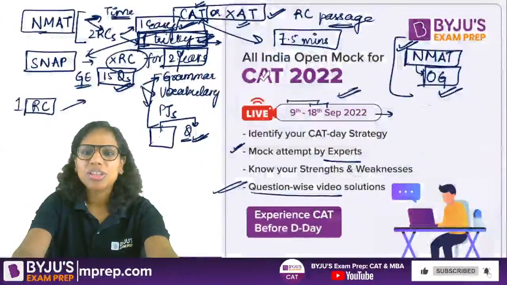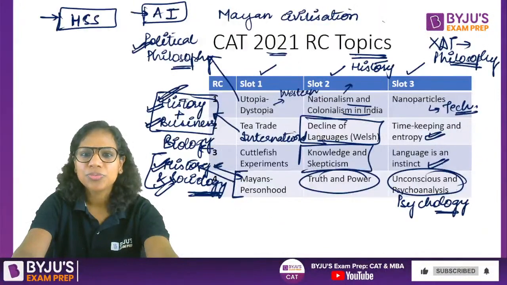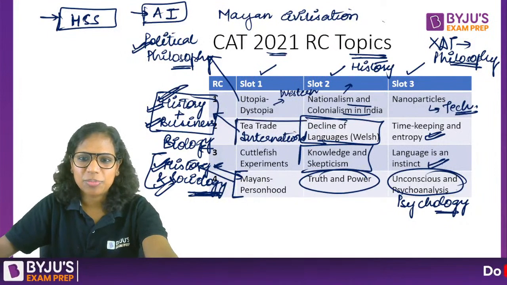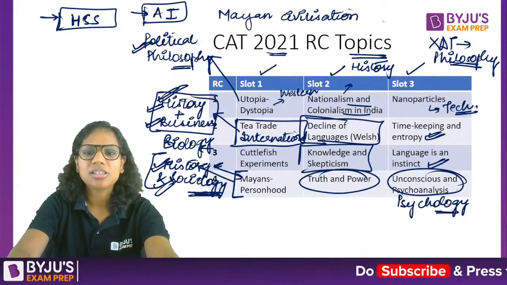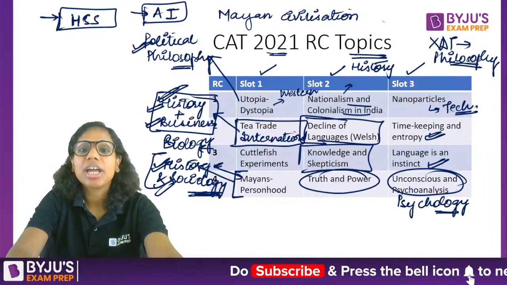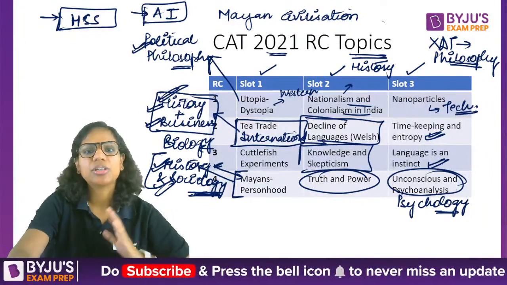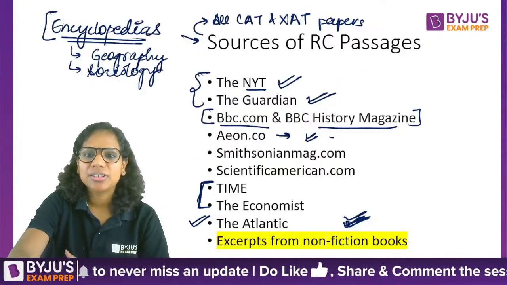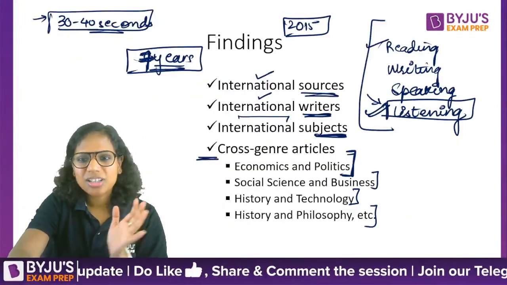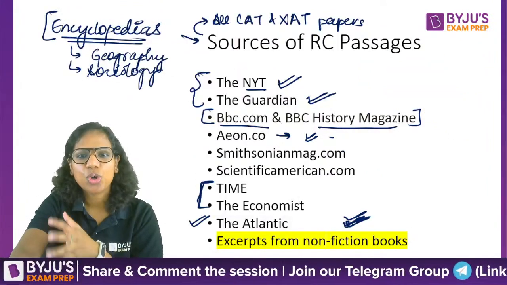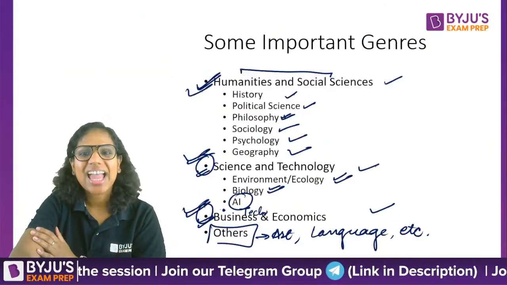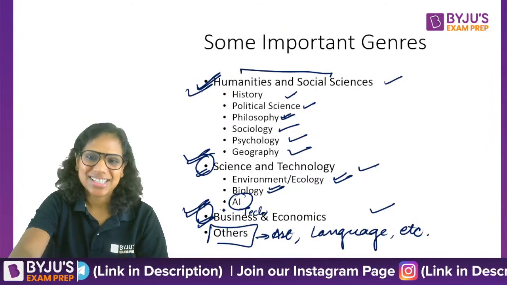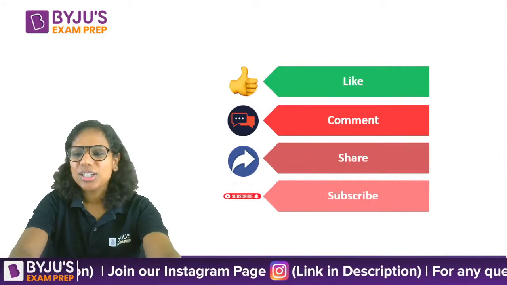And armed with this knowledge, now we are going to attempt an RC passage. This is the passage that we are going to attempt: CAT 2021, slot 1. We'll see what kind of passage it was. You will tell me at the end whether it was easy for you, moderate or difficult. And when the class finishes today, we will start reading some cross-genre articles from these sources, and we'll try to read diverse genres. Only then will the purpose of attending this class be successful, right?